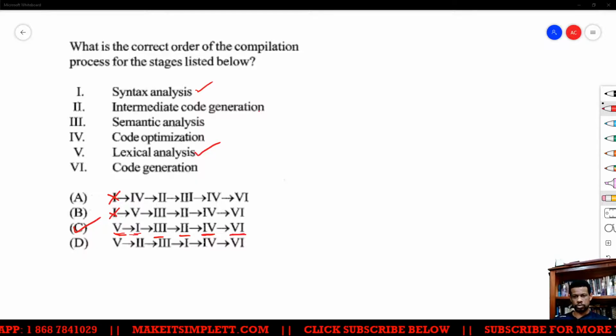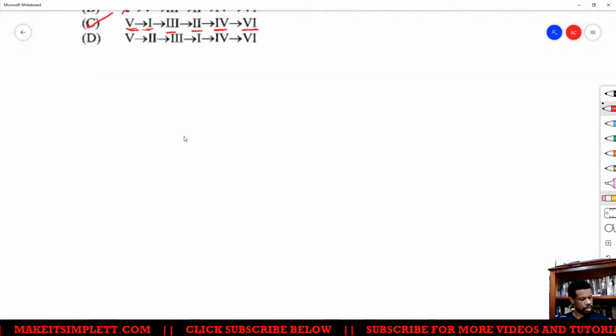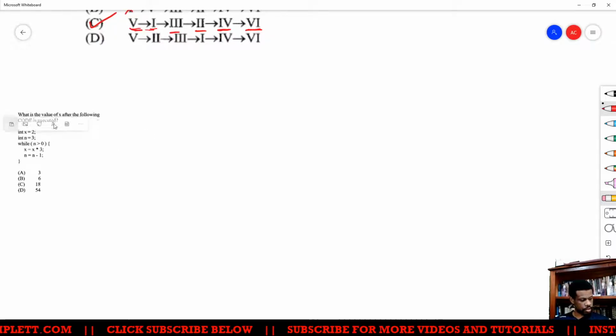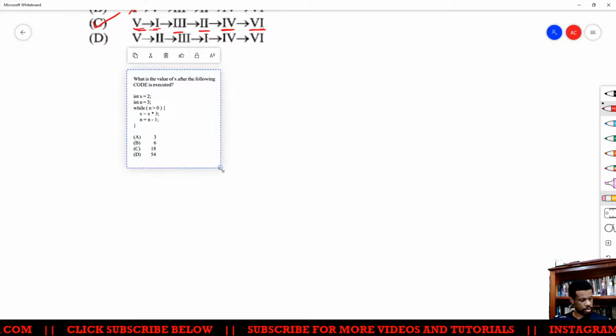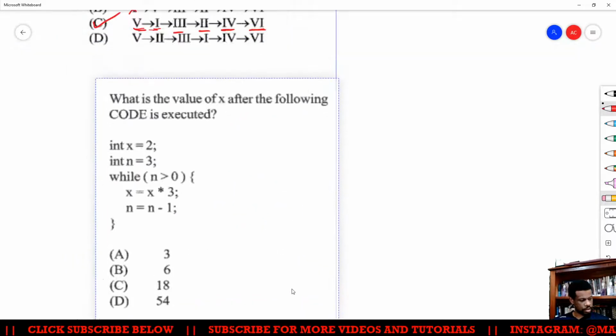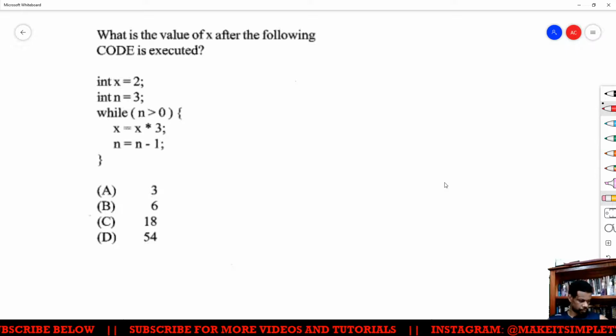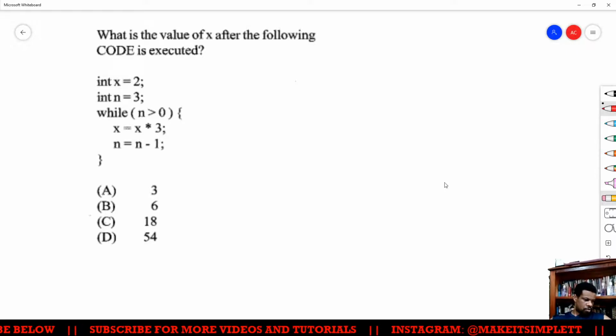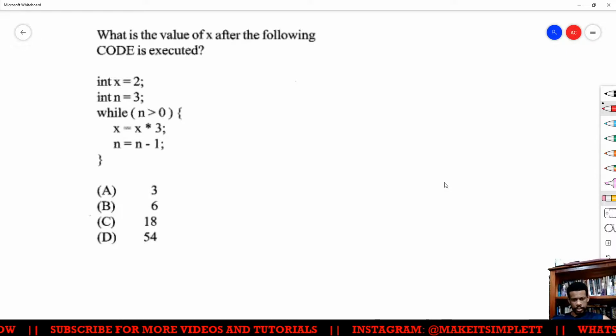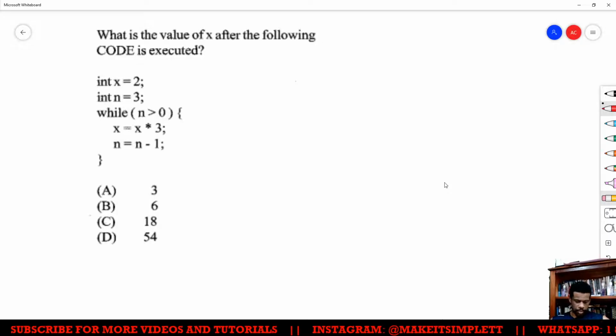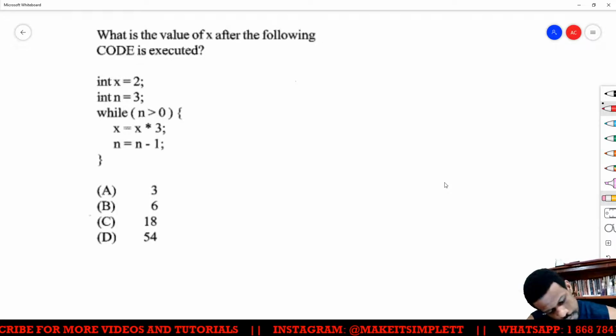I'll let you go now to number 40. Next up, kids, is this. Ooh, a trace table, but this one shouldn't be that hard to do. Come on, you can do it.